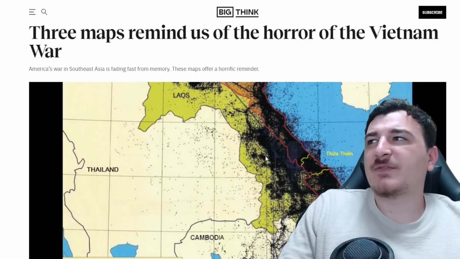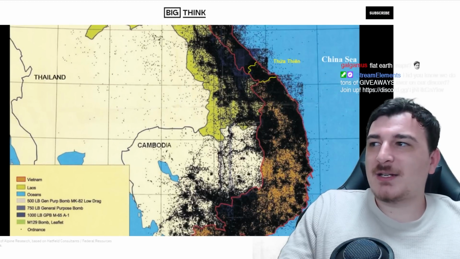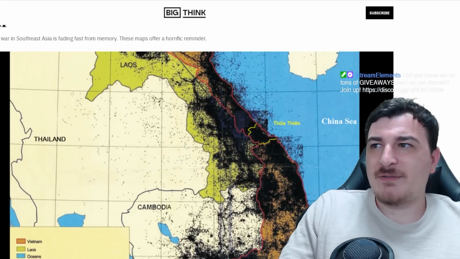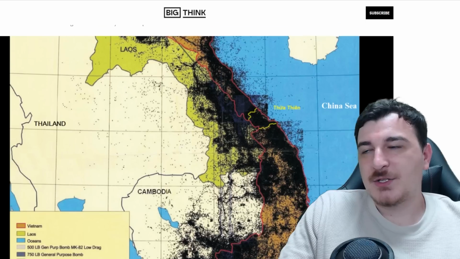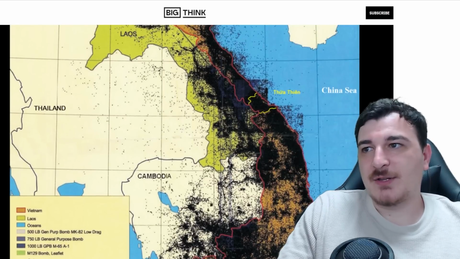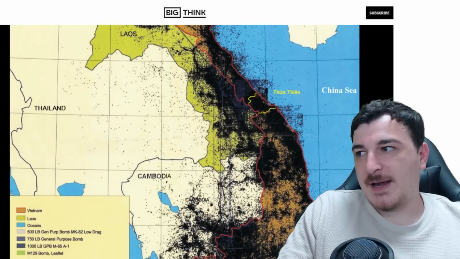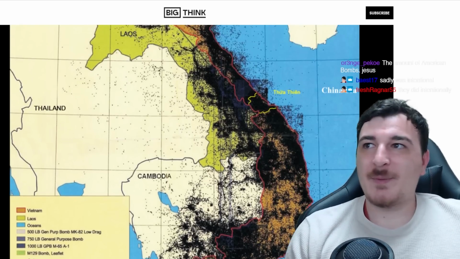Maps reminding us of the horror of the Vietnam War. Look at this, guys. So many bombs. All of these are basically bombs dropped by the Americans on Vietnam, Cambodia, and Laos. Imagine dropping so many bombs even on your neighboring countries because you wouldn't know where the hell you are. Or maybe they did it intentionally. I really don't know. It's just horrible and disgusting, the amount of bombs that were dropped in that land. It's going to take a very long time for all of the Agent Orange and all that crap to dissipate and to not give out the horrible side effects that it offers today to the people in Vietnam. That's actually horrible. Bombing countries like that is just horrible. That's not how you win wars.